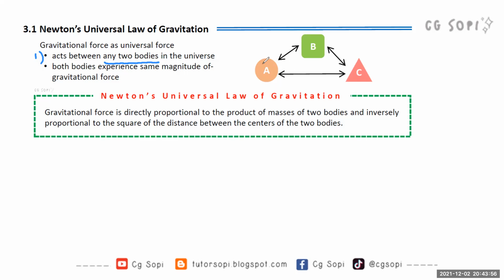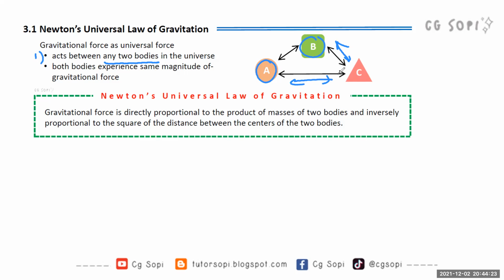For example, A and B. Between them there is gravitational force. Basically, between any two objects, there must be gravitational force. Same goes with B and C. Between B and C, there is gravitational force. Between A and C also there is gravitational force.